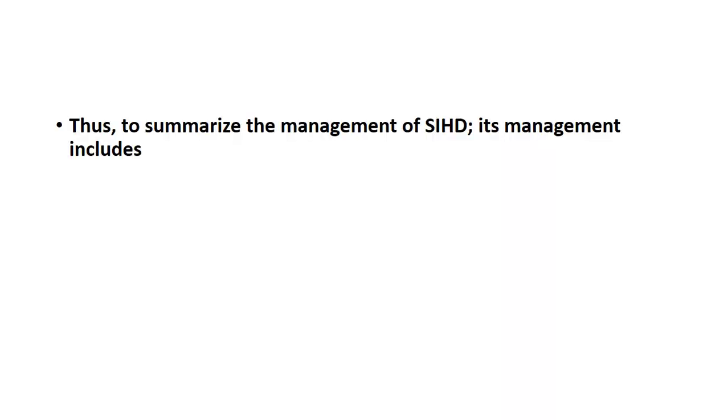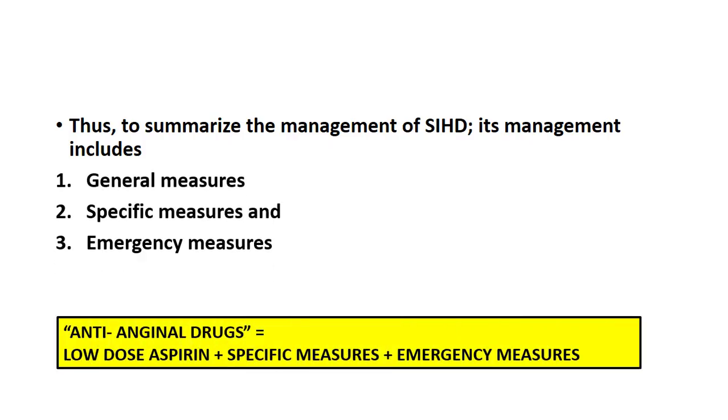Thus, to summarize the management of stable ischemic heart disease, we have general measures, specific measures, and emergency measures. The anti-anginal drugs include low-dose aspirin plus the drugs used in the specific measures and the drugs used for emergency measures.